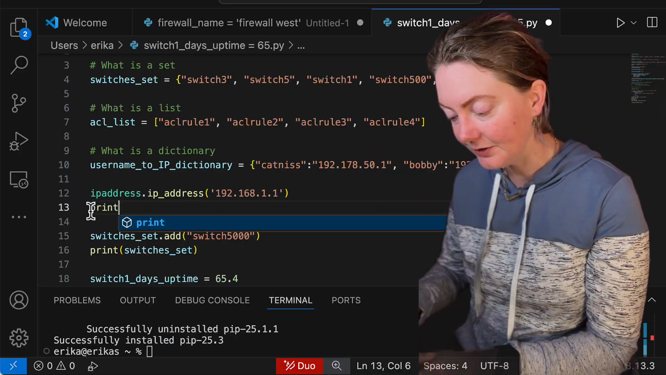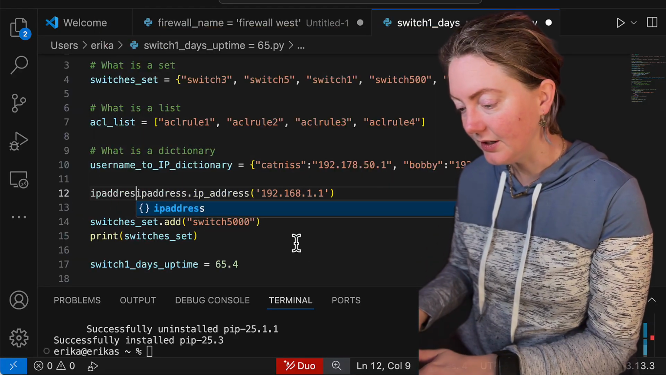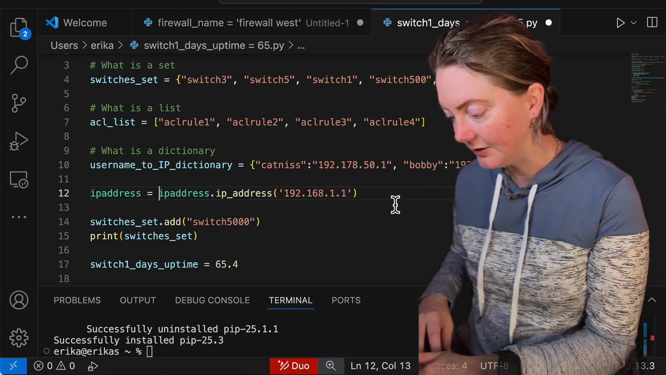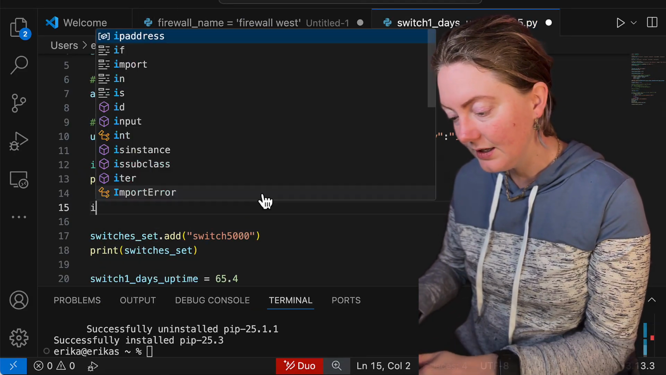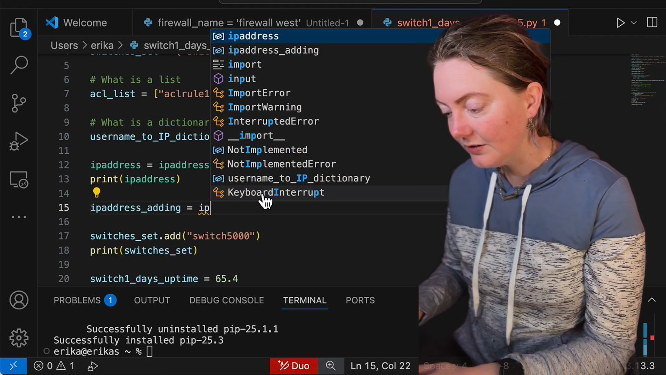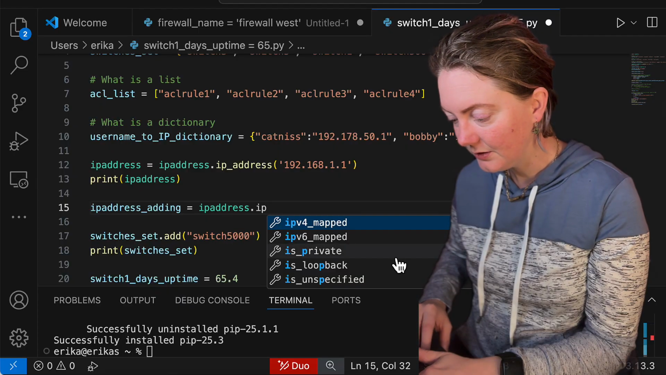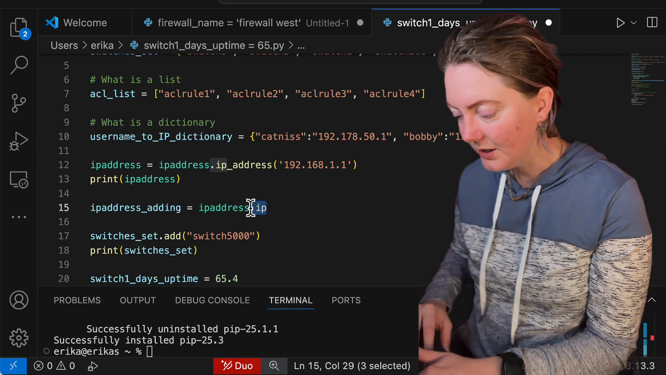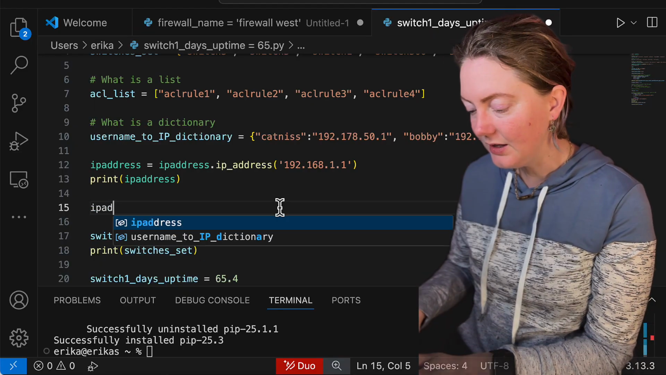And let's print. Actually, let's store it in a variable. I'm just gonna be lazy. Please don't get mad at me, internet. Print IP address. Okay, and then let's do another one. Let's do IP address adding, and we're gonna do the same exact function. Oh, what? Why is it not offering me all the same information? Can I only make one IP address? Why do I not see IP address? Is private IP address dot.